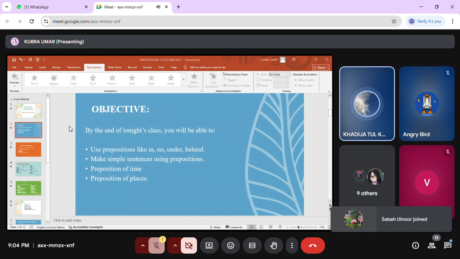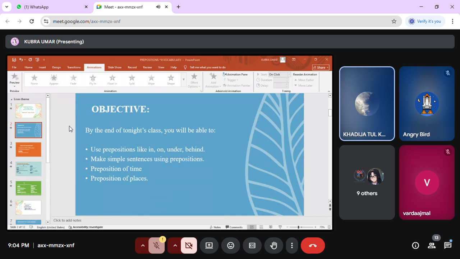So in tonight's class, after this class, you will be able to use prepositions like in, on, under, behind. You can make simple sentences using prepositions. What is preposition of time? Preposition of places.